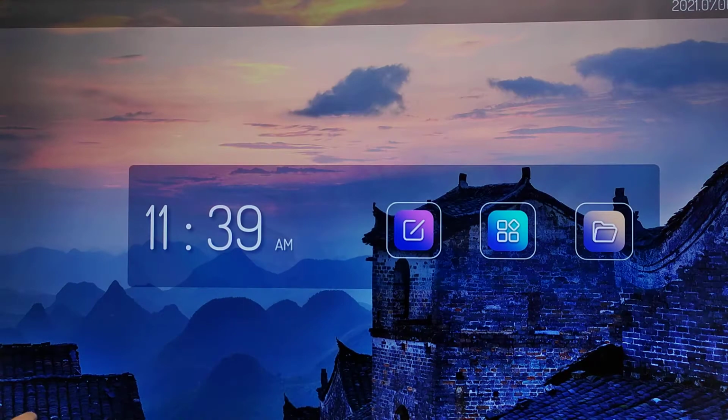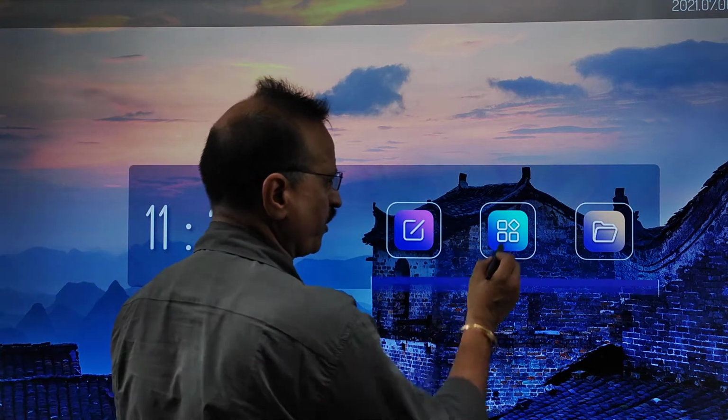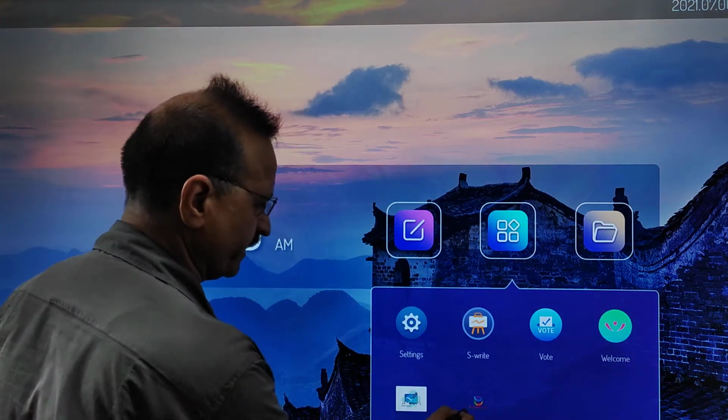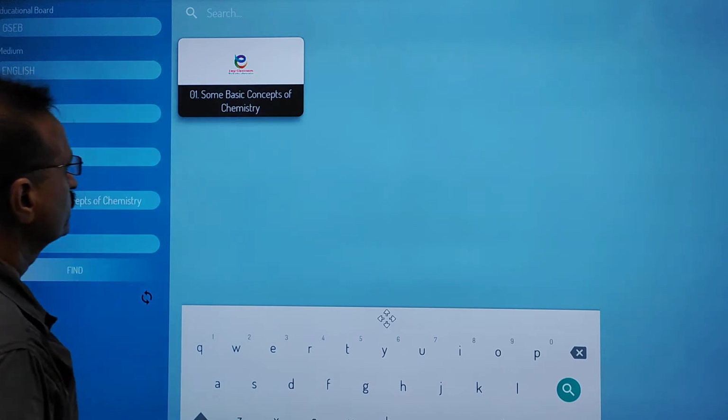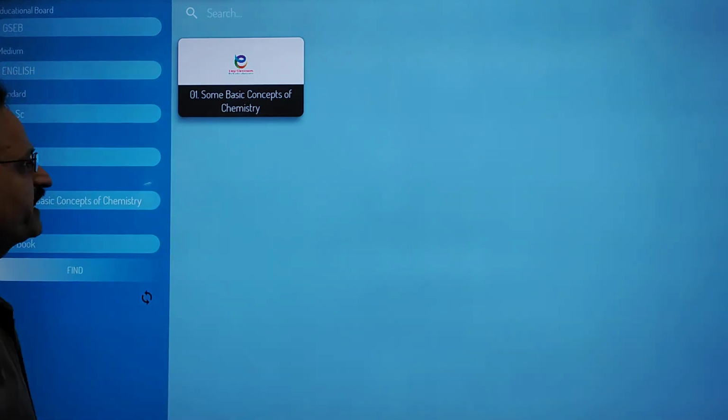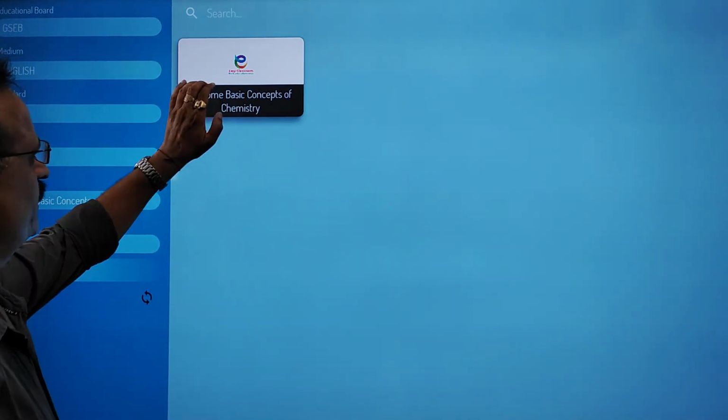Now we have a new topic, Avogadro's law, that we are going to discuss. So what does Avogadro's law explain? Let's see.